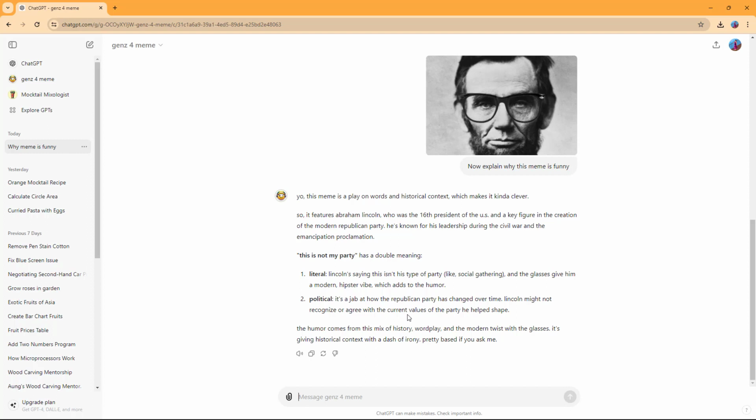So that is how you can utilize the Gen Z Meme GPT to extract the meaning from memes by using ChatGPT as well.